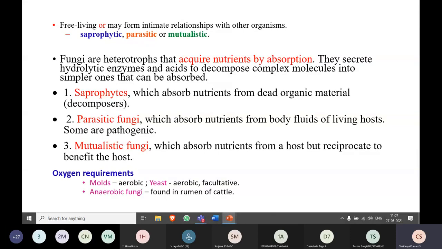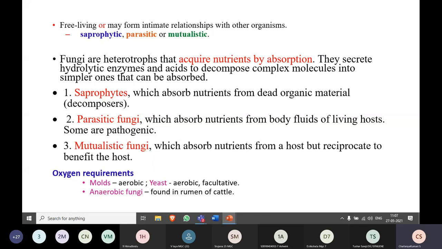Yes? What, ma'am? Mutualistic fungi example. Lichens? Can we go with the example of lichens for the mutualistic fungi? Lichens. Yes, ma'am. So what are lichens called as? Yeah, students.